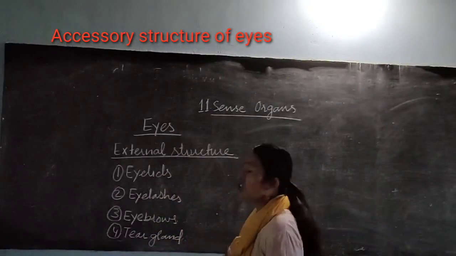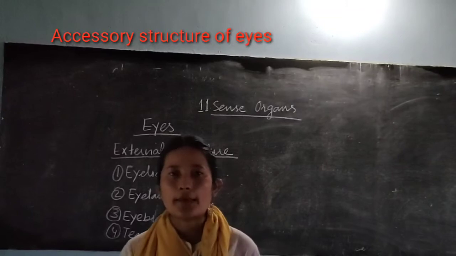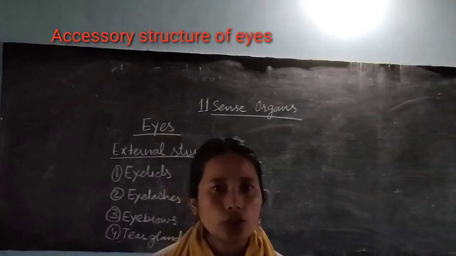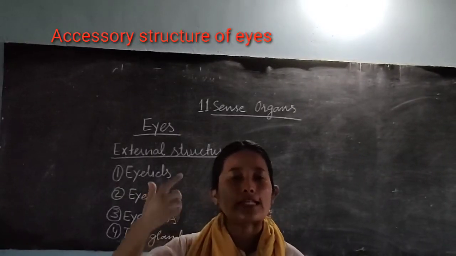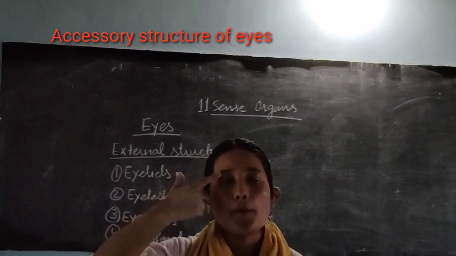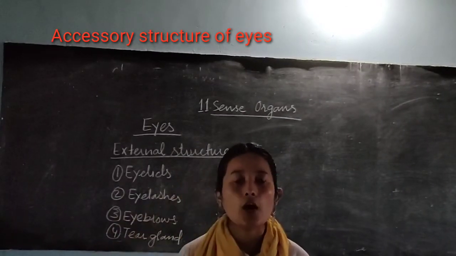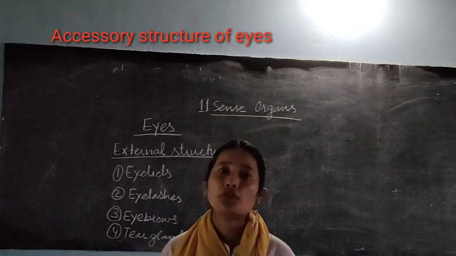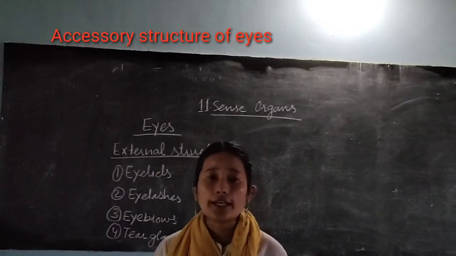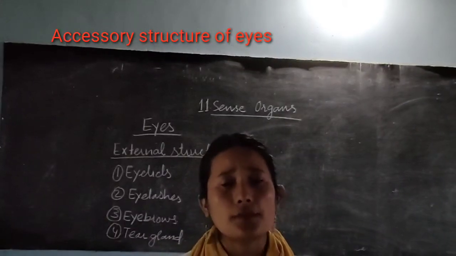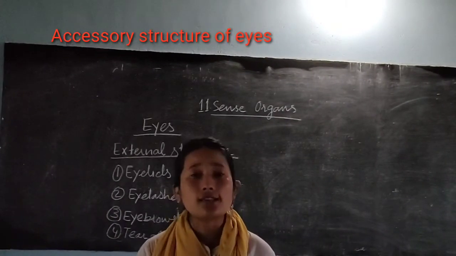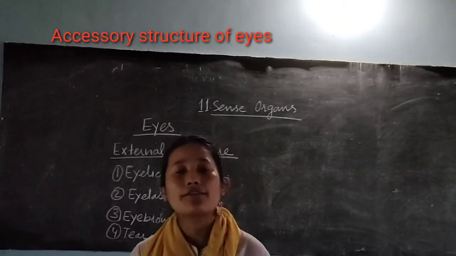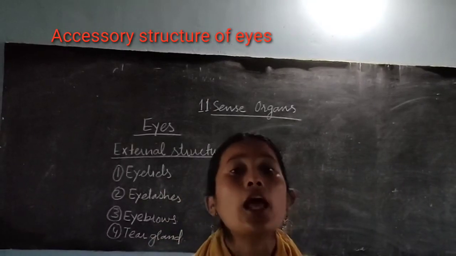Next are your tear glands. The name itself suggests that they help in the production of tears. Your tear glands are present in the upper portion of your eye socket. What is the role of the tear? It lubricates the front surface of the eyes, and it also has an enzyme named lysozyme, which fights against bacteria. Actually, it prevents bacterial infection.